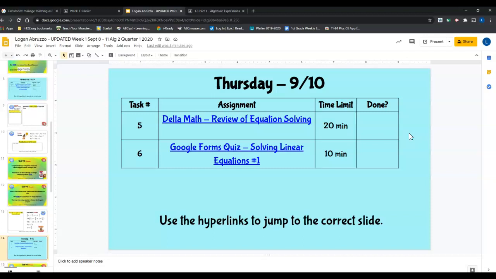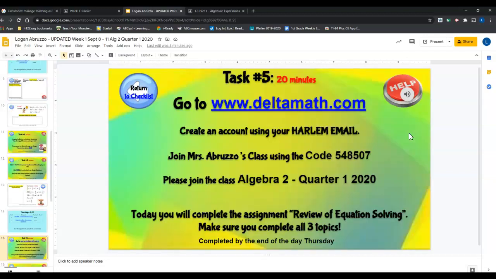So Thursday, we're going to have you go to a website called Delta Math, and there's instructions coming up on the next slide. So you'll go to Delta Math, and actually we'll probably set this up together during our Google Meets on Tuesday, but you can do this ahead of time. You use your Harlem email, you make whatever password you want to make, and then you just want to make sure you join my class. So you're going to use this teacher code right here, 548507, and then you guys are in Algebra 2 Quarter 1, and that should be the only class I think you actually get to join. So join it. And then you're going to have a couple of assignments listed for you.